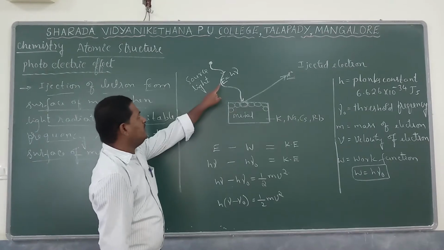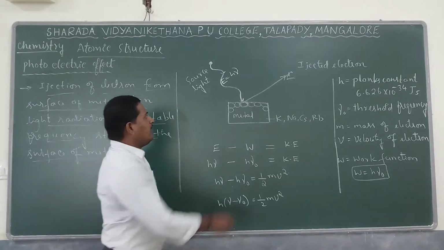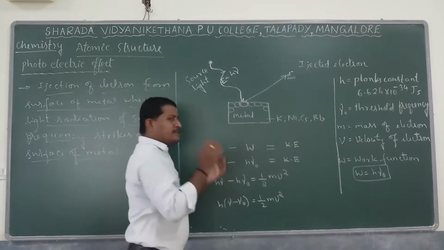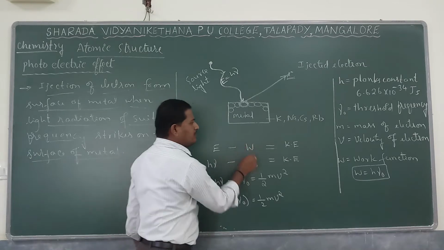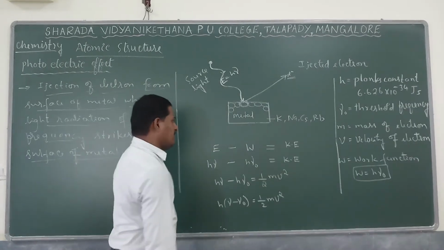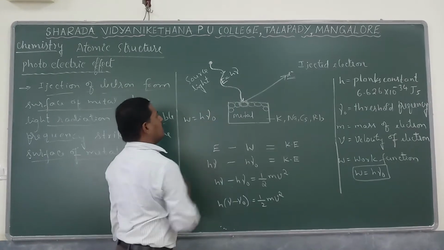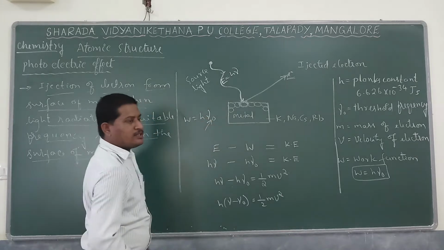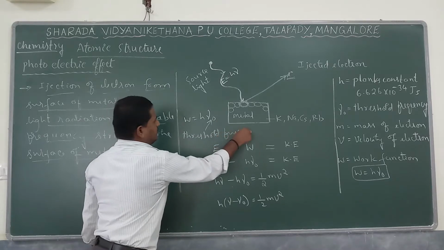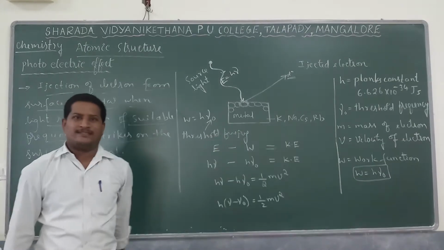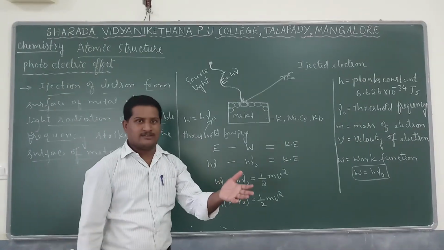Here it is observed that the energy of this light radiation is taken as E, or you can say h nu. In order to eject that electron, a certain benchmark energy is needed, and that benchmark energy is considered as W. W stands for work function, and its energy is h nu naught, so W equals h nu naught. This nu naught is nothing but the threshold frequency. Threshold frequency is the minimum frequency required in order to eject that electron, like a benchmark, a passing mark.